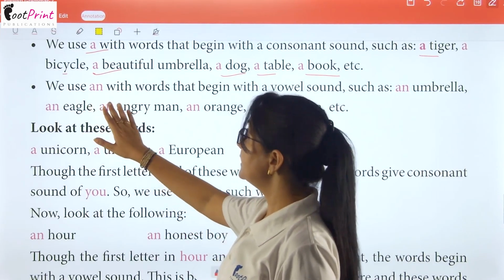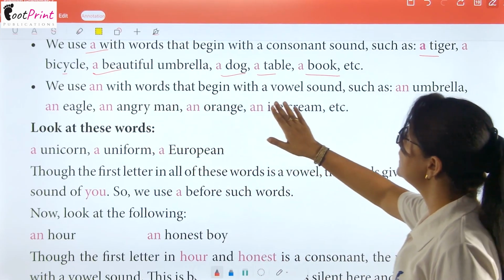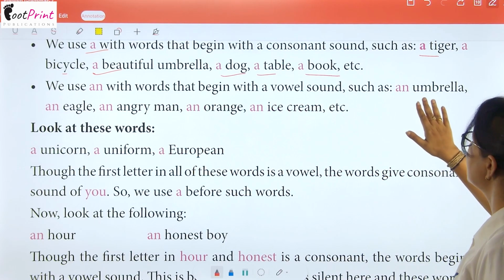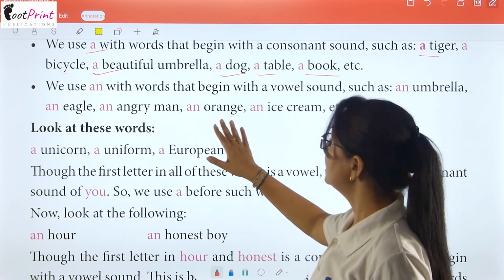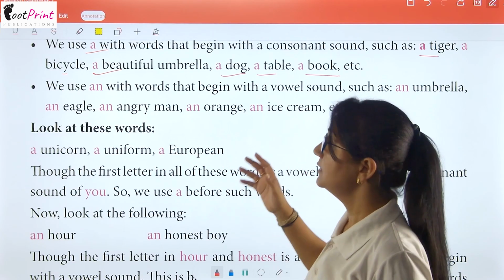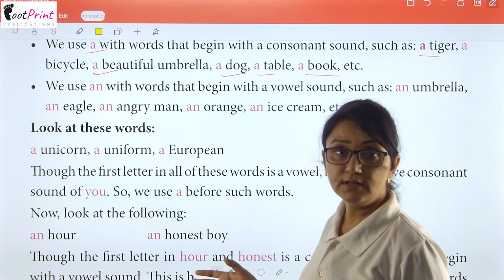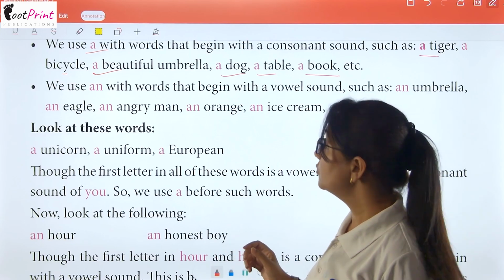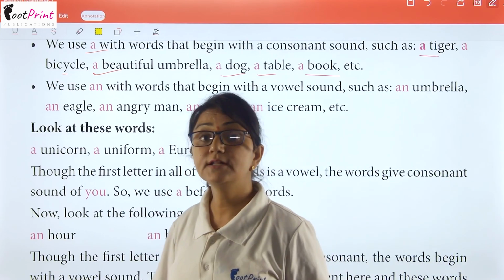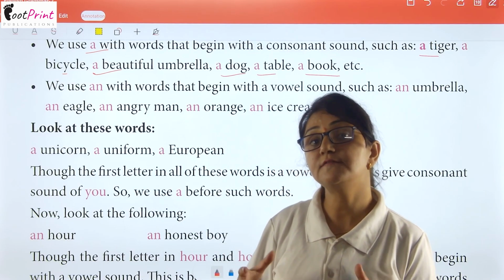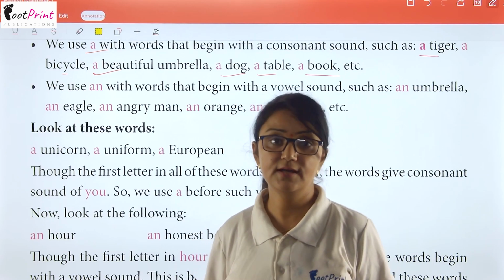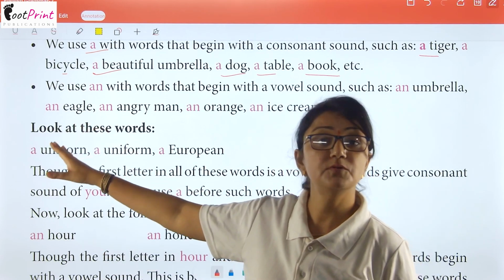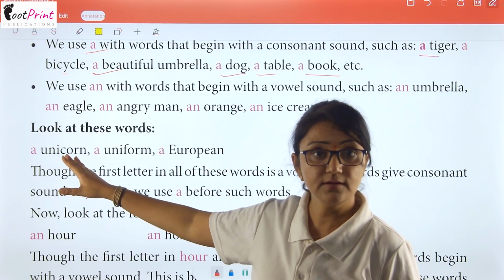Next, we use an with words that begin with a vowel sound such as an umbrella, an eagle, an angry man, an orange, an ice cream, etc. Clear? So, whenever any word starts with a vowel, जब कोई भी word vowel से start हो रहा है, before that we will put an. Okay?